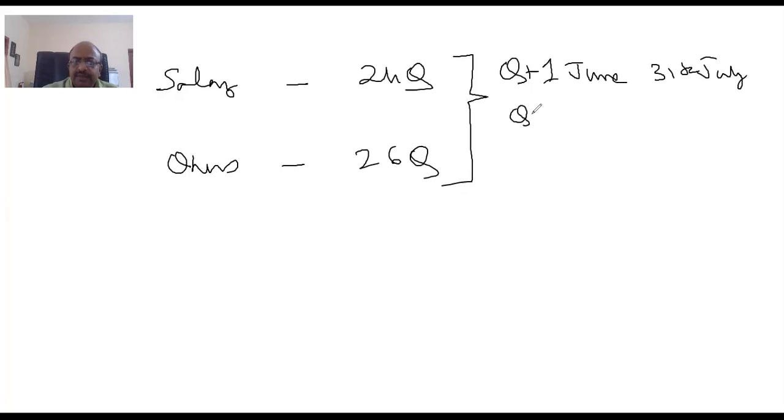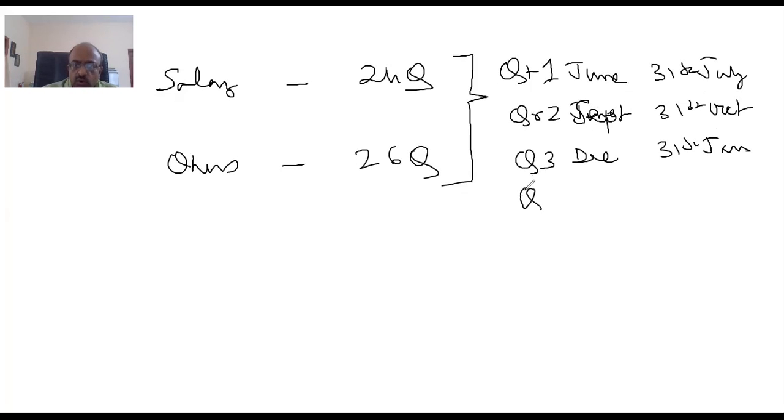There are some other dates for government deductors, which I'm not telling. Next is the second quarter, September, 31st October. Quarter 3, December, 31st January. Quarter 4, March, it is not 30th April but 31st May, because for year closing there is additional time.